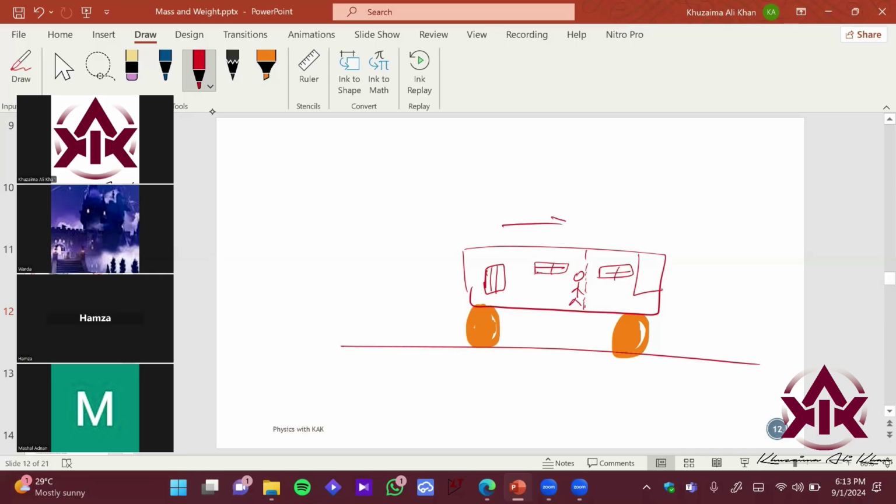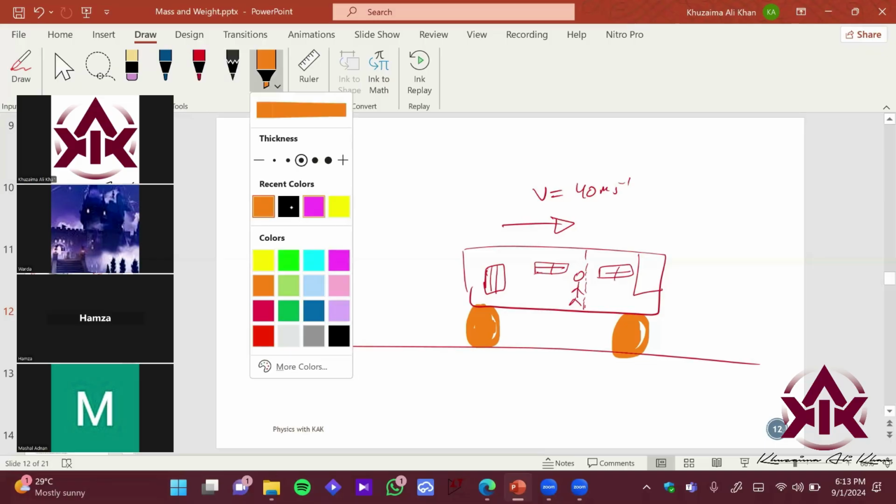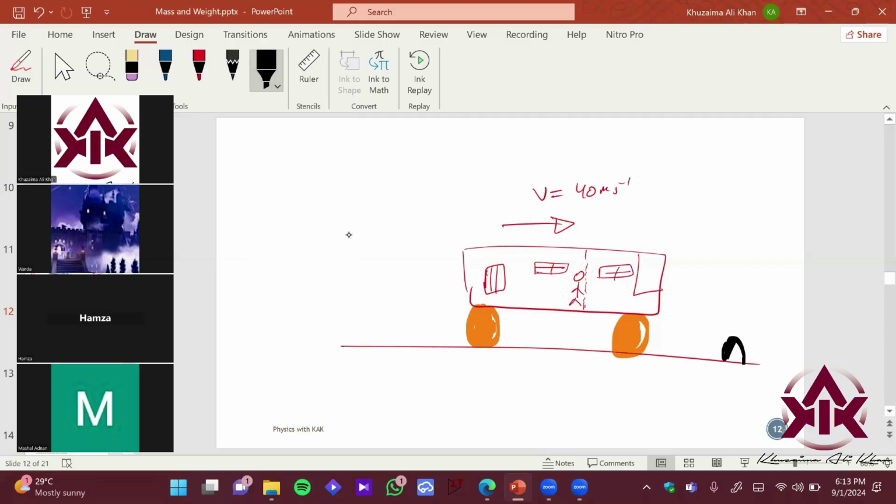So the bus was traveling at a speed of let's say 40 meter per second, right? Okay. And the driver sees what? Driver ने एकदम से आगे देखा कि we have a huge jump, right? And what did the driver do? Driver applied the brakes. And this is all basically smoke over here after applying the brakes. So what will Hamza observe over here? Hamza आपको क्या होगा एकदम से?